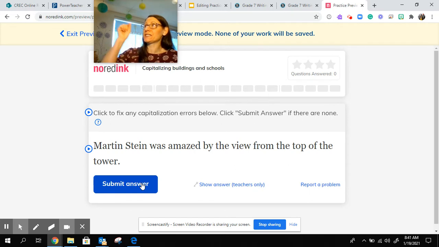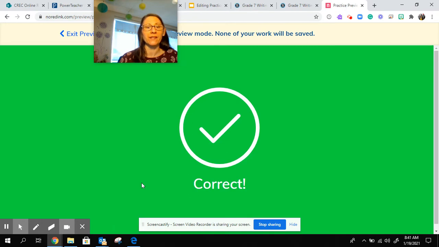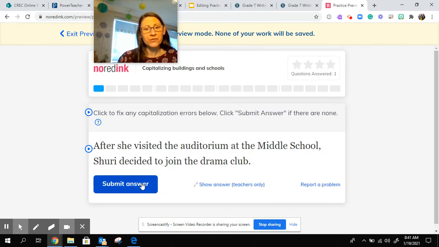Now, if it was the Sears Tower, the CN Tower, the Hublin Tower, then it has a name. So if it's just a generic, the desk, the building, the school, unless the whole name of the school, the tower, the desk, the building is there, you do not capitalize. Resubmit, and that's correct. After she visited the auditorium at the middle school, Shuri decided to join the drama club.